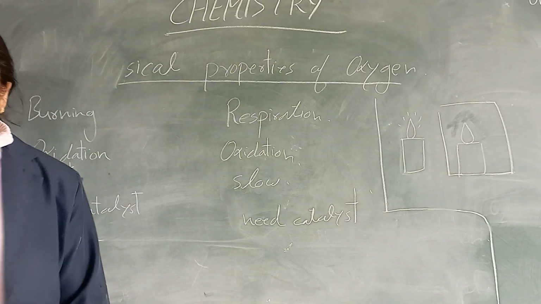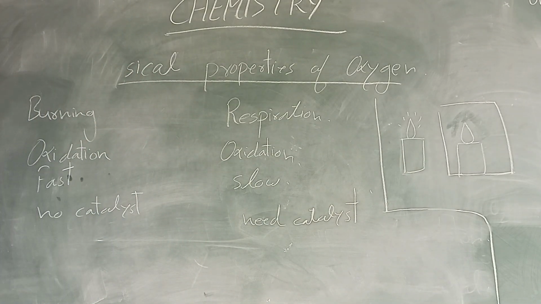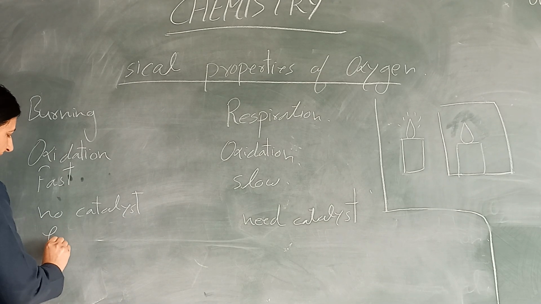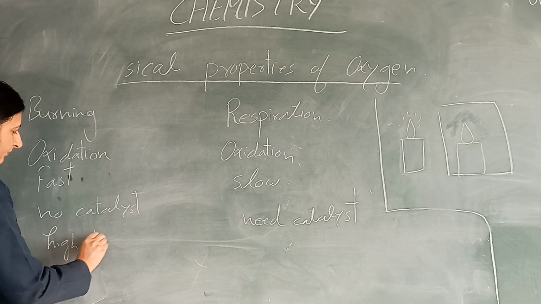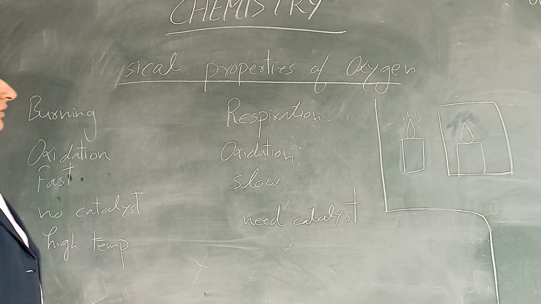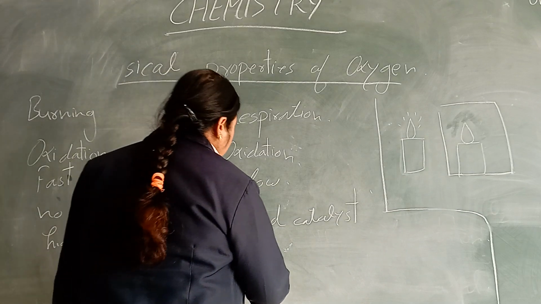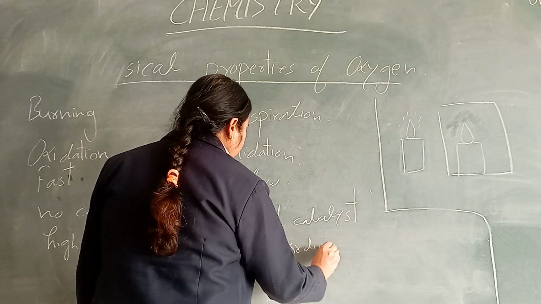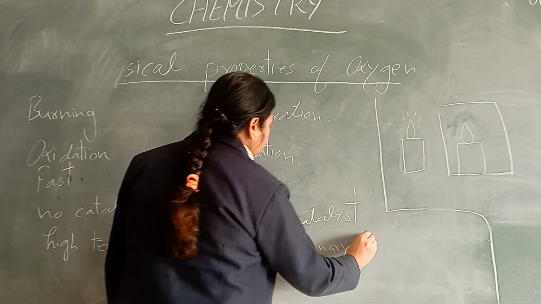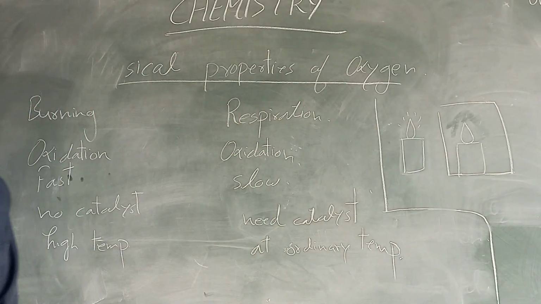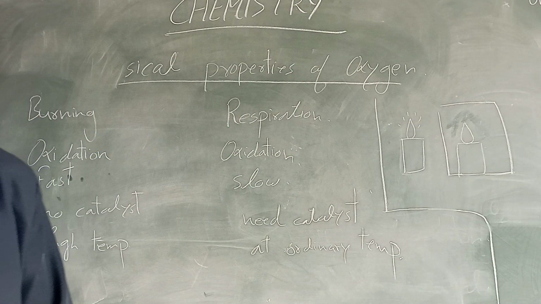Now, burning generally takes high temperature, and respiration takes place at ordinary temperature.